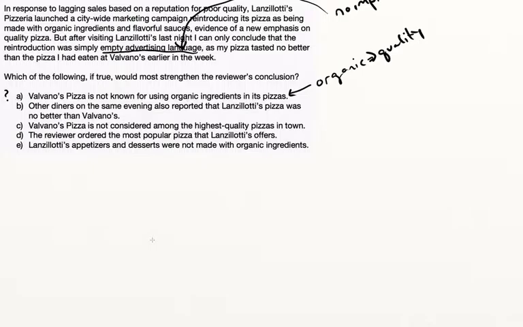Lanzillotti's quality we can take to be equal to Valvano's because of the statement at the end here: my pizza tasted no better than the pizza I'd eaten at Valvano's earlier in the week. So Lanzillotti's and Valvano's are going to be treated as the same. If organic implies quality, and Valvano's is poor quality because it does not use organic ingredients, then Lanzillotti's pizza must be poor quality despite using organic ingredients. So it's not a bad answer, but I don't really like the logical leap that we have to make.